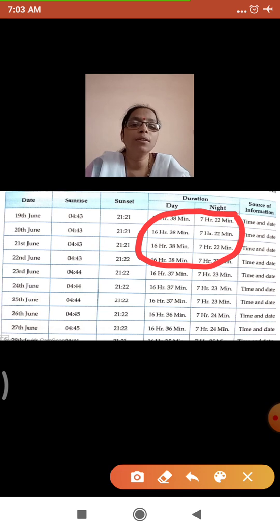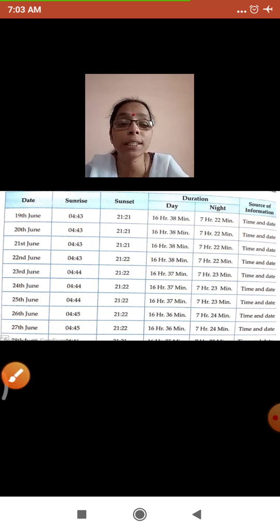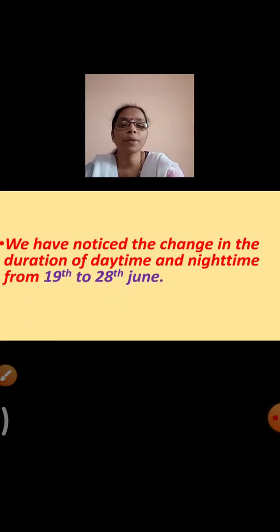Now with the help of the table, we have learnt how to identify a table. So the same activity you have to perform at home. You can make a note of the timing of the sunrise and the sunset, and do the observation.